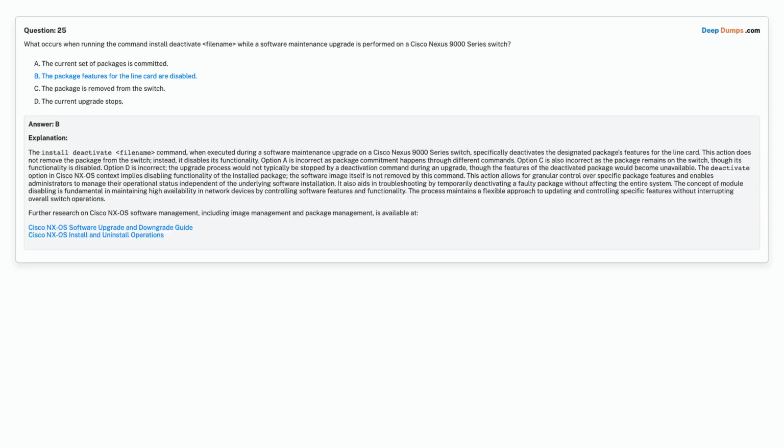Correct answer is option B. The package features for the line card are disabled.